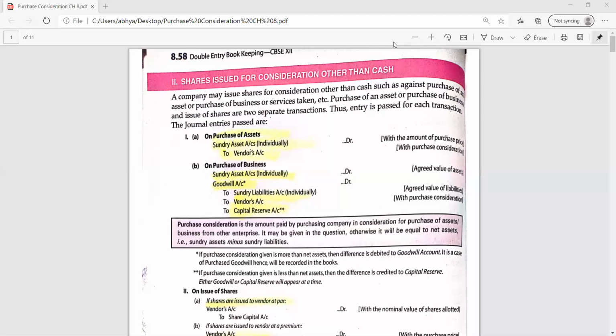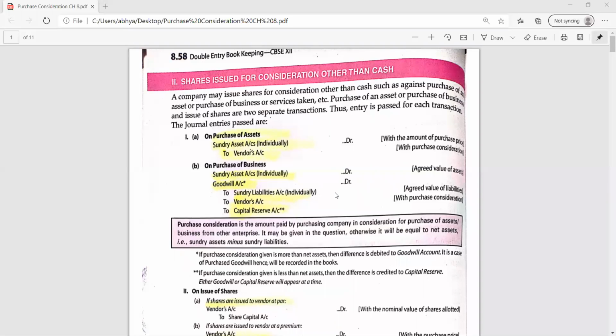12th class, Accountancy, Chapter 8, Accounting for Share Capital. Topic, shares issued for consideration other than cash. Yesterday we did purchase of assets and today we'll do purchase of the complete business. As I told you yesterday also, purchase of complete business means one company or one business is purchasing the other business. Purchase of business means we are purchasing the complete business, running business, assets along with the liabilities.